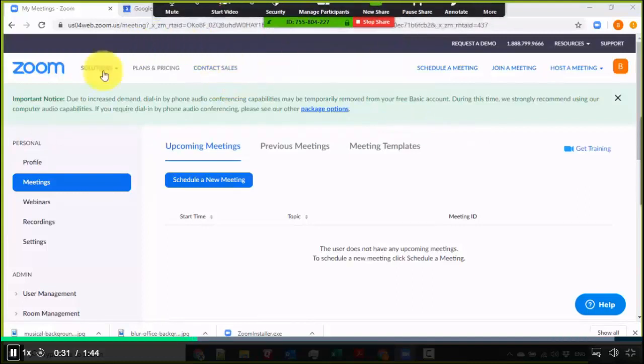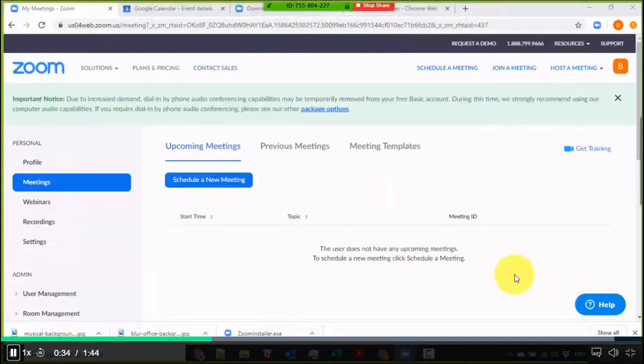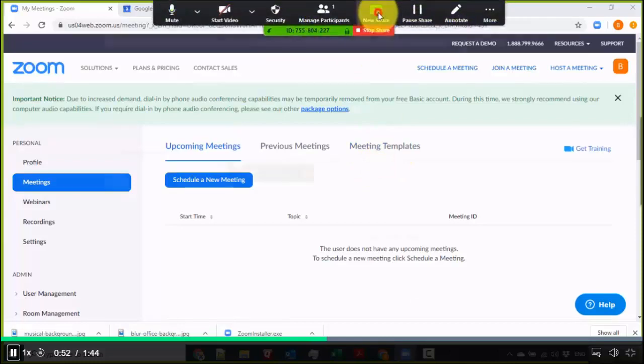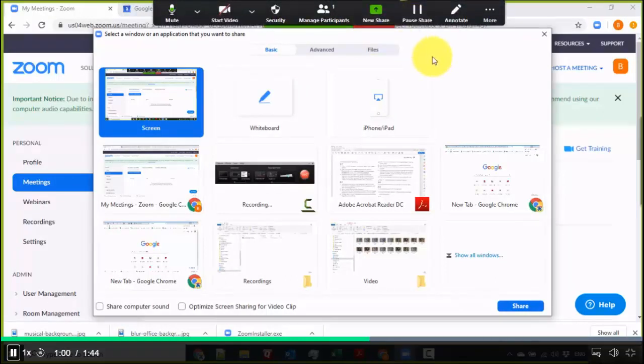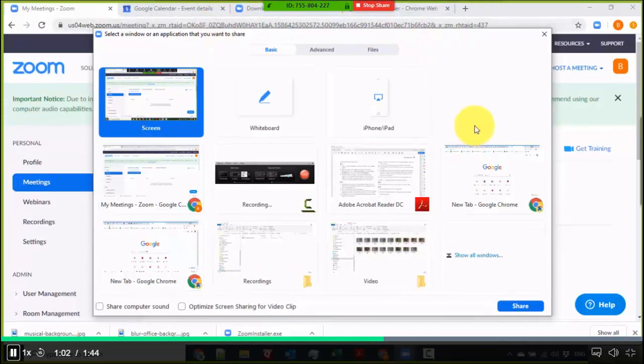So for example, let's say you're using Chrome, and then you want to share something inside a notepad or a different application. It looks a bit clunky if you try to jump from one application to another, because you're going to be hovering here in the taskbar and then looking for that application. So to make it more professional looking to your audience, you could just go straight to new share, because they won't see this screen. Your audience won't be able to see the floating menu over here, and this window as well. It's only your view that can see this window.